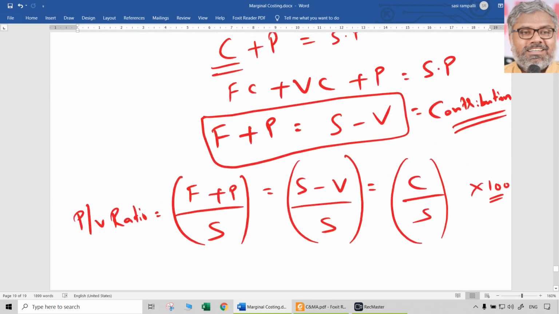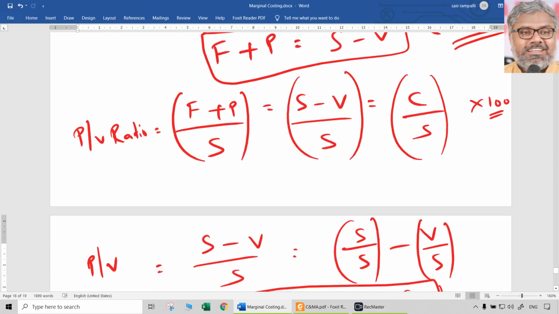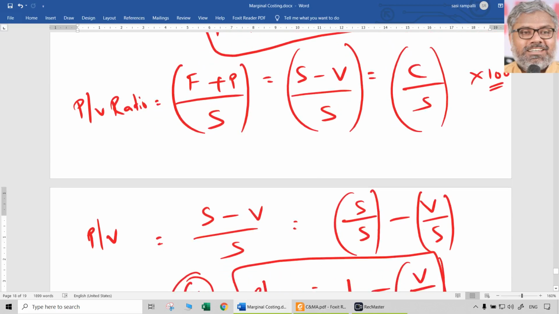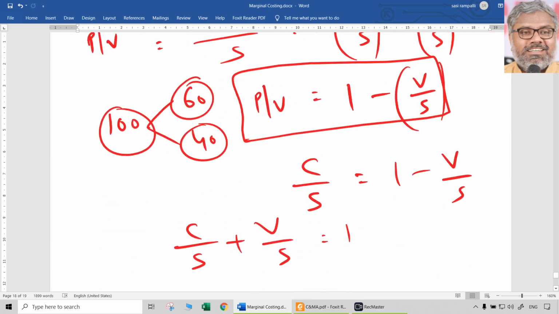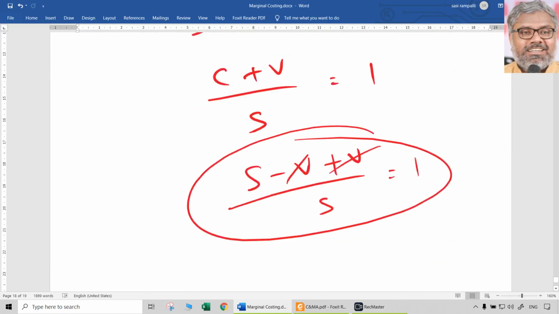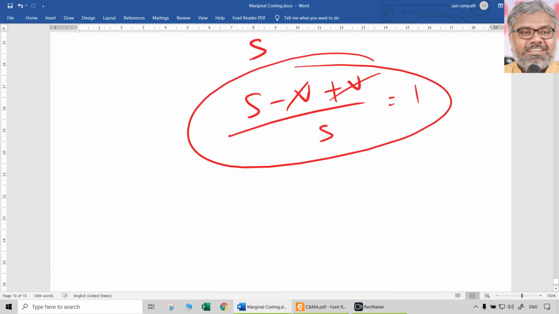One thing is fixed cost plus profit is equal to sales minus variable cost is equal to contribution. Dividing it by sales: fixed cost plus profit by sales is equal to sales minus variable cost by sales is equal to contribution by sales is equal to PV ratio. And whatever the PV ratio as a percentage is, it is a complement of the variable cost to sales ratio. These are the things that we can understand from these formulae that we have.